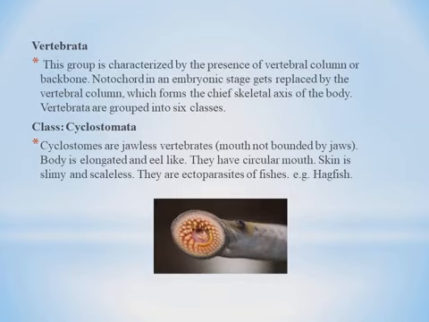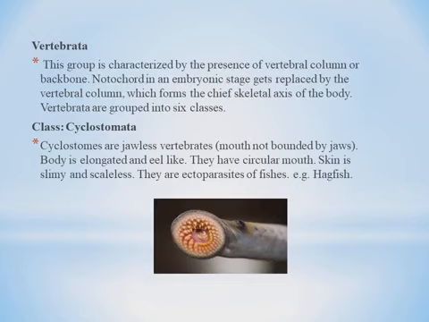These are jawless vertebrates. Jawless vertebrates means mouth is not bounded by jaws. So here fishes may have lower jaws and upper jaws, but here this kind of cyclostomes will not have the jaws, and body is elongated and eel-like, lengthy body will be there, and they have circular mouth, skin is slimy and scaleless. Scales will not be present and skin will be smooth.